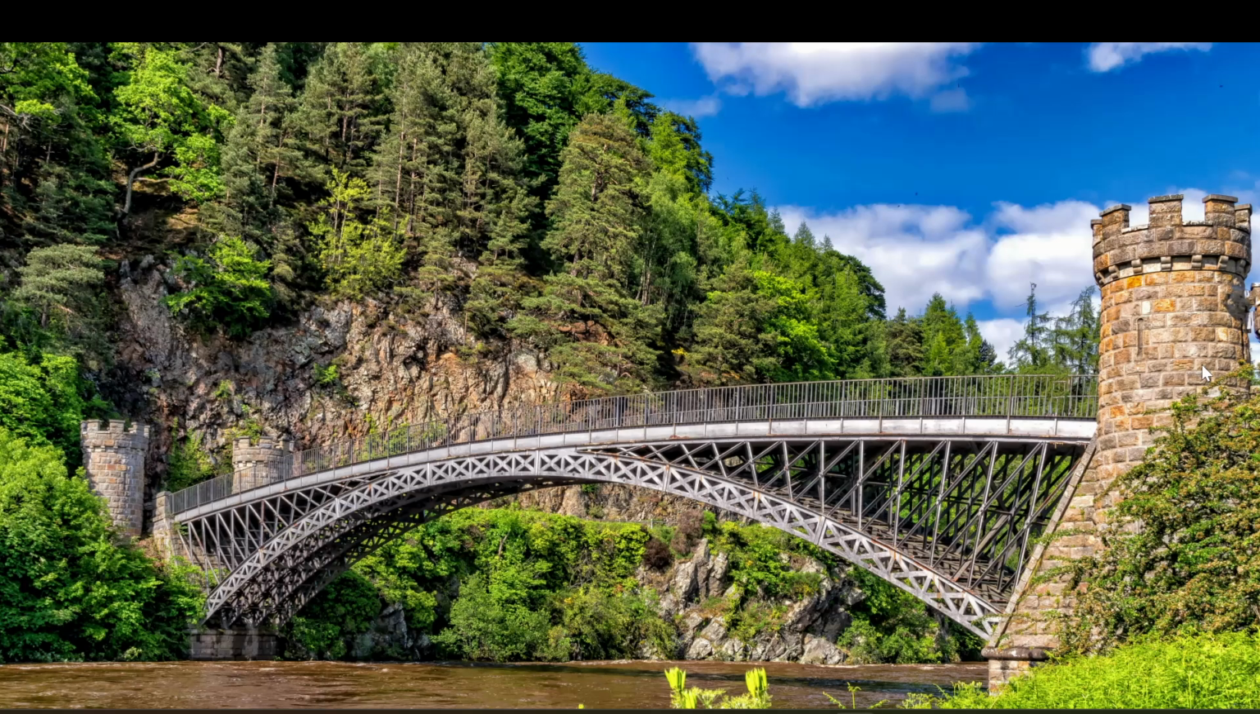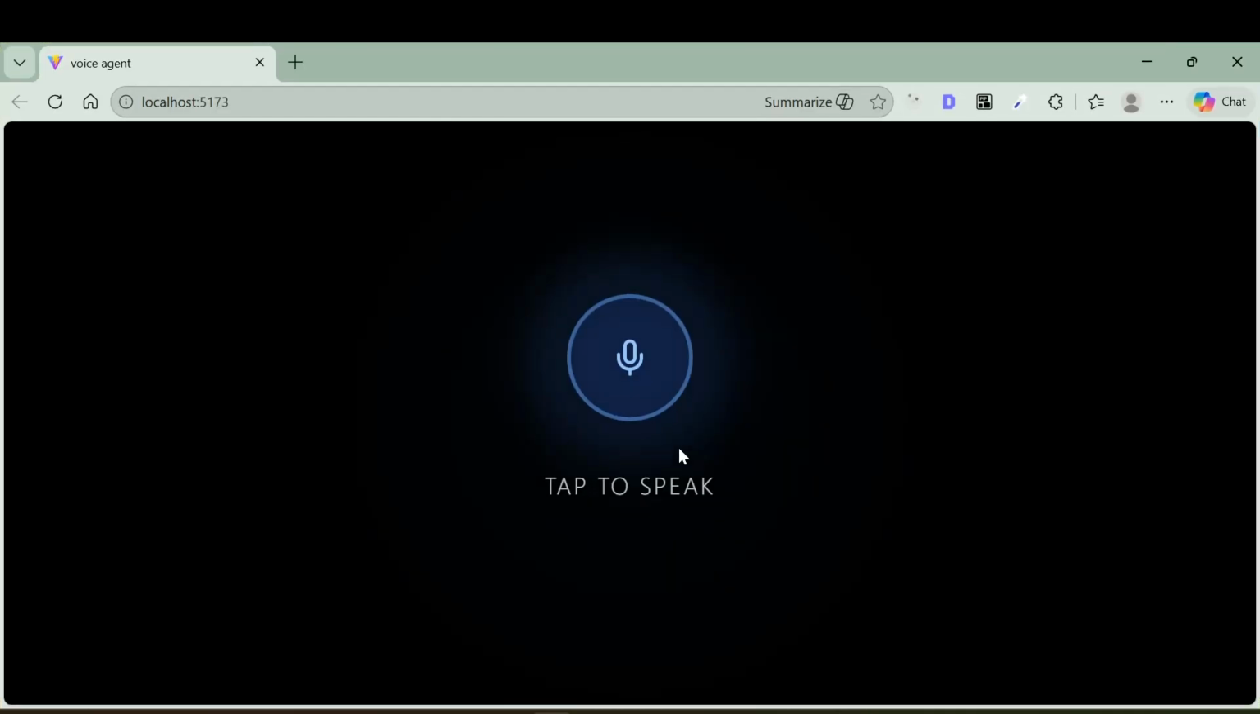Hey, so before discussing anything about the logic or the implementation, let me show you what we are going to build. You can see on the screen, this is a full stack AI agent, not a simple AI agent, it's a voice AI agent. This is a full stack voice AI agent.